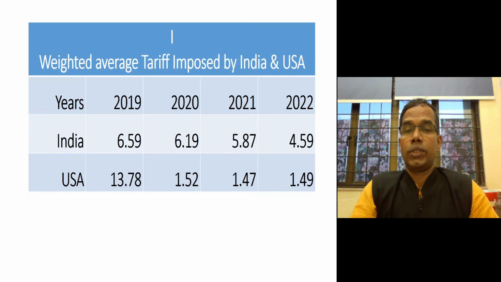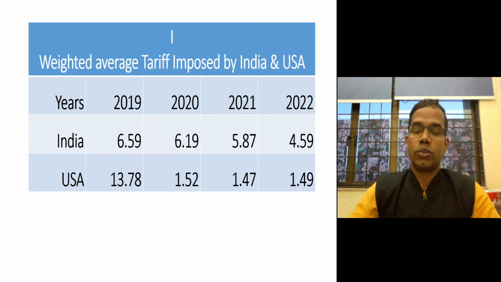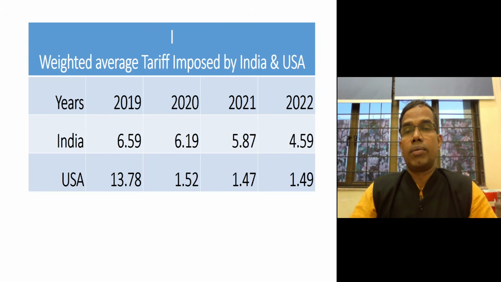And particularly, Prime Minister Modi has said India is ready to pay any price because we have to protect our farmers and MSME sectors. We cannot allow foreign countries to come and ruin our market. So this is the status of weighted average tariff of India and US. This gives a comparative picture that definitely India, on an average, is imposing a higher tariff than the USA.